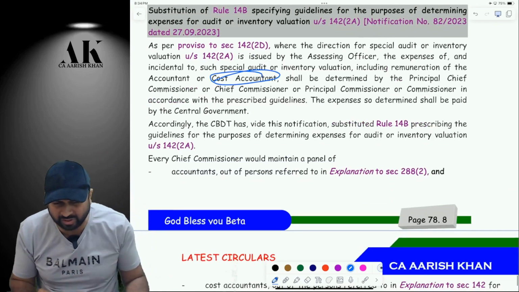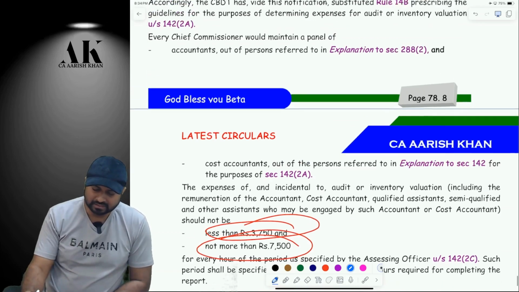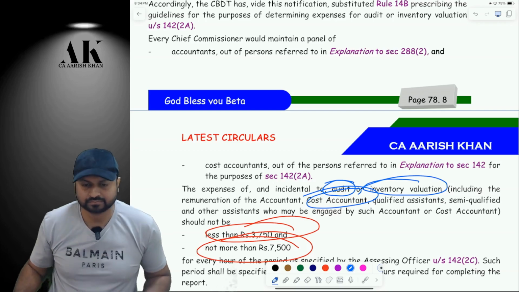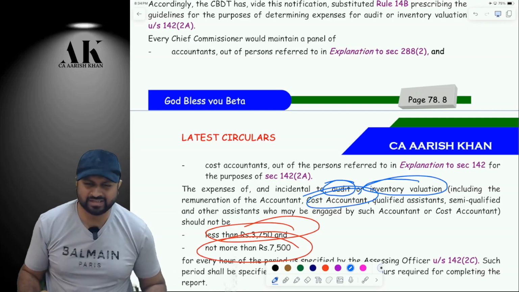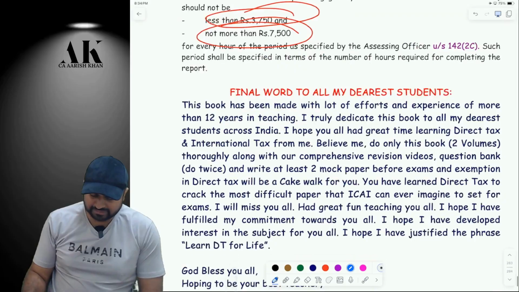Check it, please. Rest all monetary limits and all are the same. So earlier only an auditor used to do audit. Now inventory valuation can also be done by the cost accountant. Are you clear? Tell me, please. Yes, sir. So these are some of the amendments which are there over here.